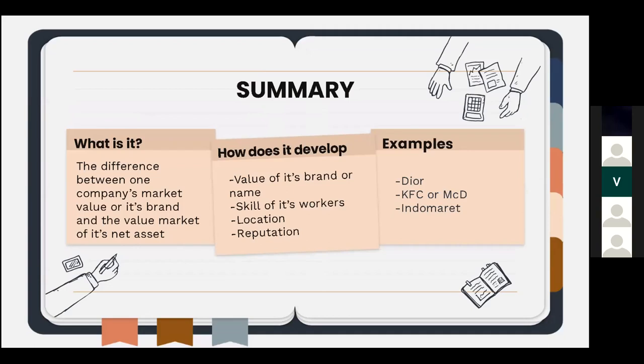So to sum it all up, we have made a summary just to review all of our materials covered. So what is goodwill? Goodwill is basically the difference between one firm or company's brand or market value and the market value of its net assets. Goodwill can develop through certain ways, some of it including the value of its brand or name, the skill of its workers, location of the firm or business or company, its reputation, and more. Some common examples of goodwill are, like mentioned before, Dior, MCD, Indomaret, and more, where all of them have value to their brand or name, location, reputation, and more.